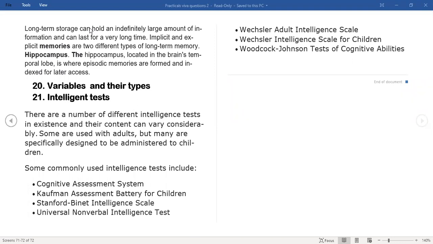So any questions on IQ and intelligence tests? No. Okay, so let me continue the flow into the wisdom aspect.